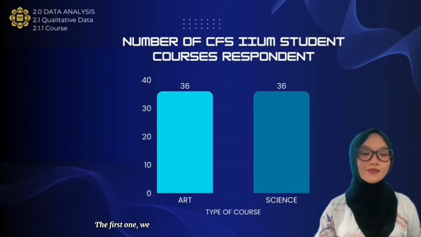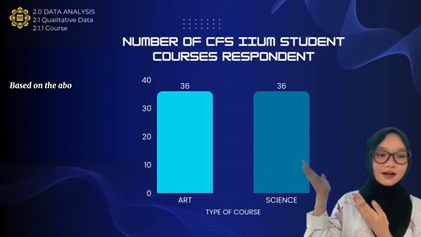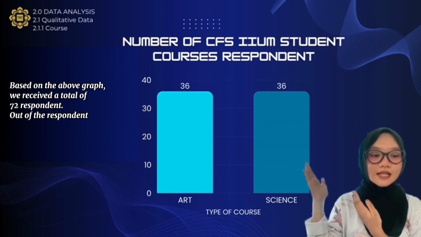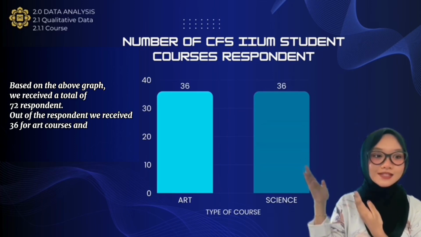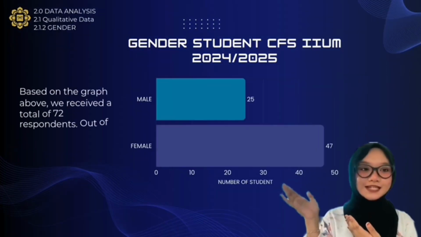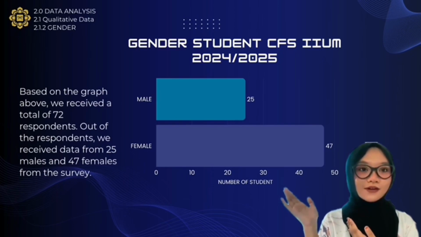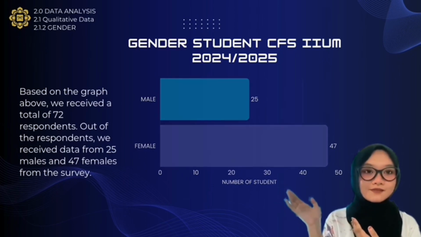The first one, we have qualitative data. Based on the above graph, we received a total of 72 respondents. Out of the respondents, we received data from 36 students from the arts course and 36 students from the science course from the survey. The second graph is about gender. Based on the above graph, we received a total of 72 respondents. Out of the respondents, we received data from 25 males and 47 females from the survey.